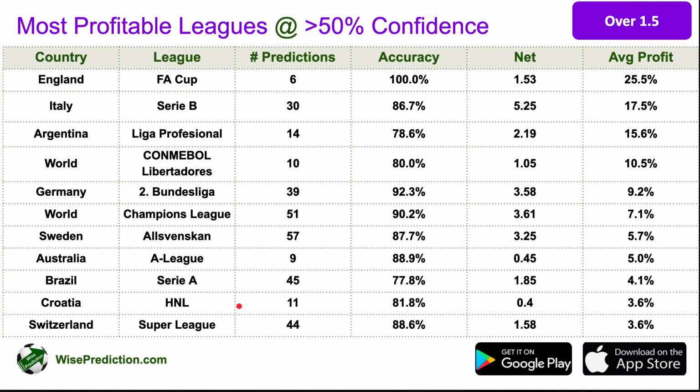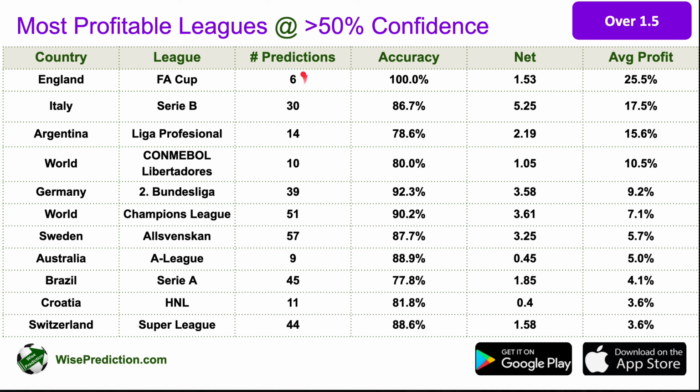And if you press on the games under the Pro section, for example, the Pro tab within the application, there you're going to see a lot of statistical insights. For the relevant leagues or teams that have been relatively profitable for such bets like over 1.5 or over 2.5 and so on, you're going to find relevant information there if they have been returning good results for given betting predictions. In this case, for over 1.5 in particular, what we see here is that the FA Cup from England has been the most profitable one.